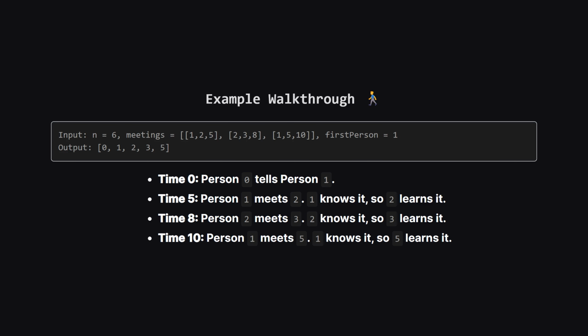Let's look at an example to make this concrete. We have 6 people. At time 0, person 0 shares the secret with person 1. Now look at the meetings. At time 5, person 1 meets person 2. Since person 1 already knows the secret, person 2 learns it. Later, at time 8, person 2 meets person 3. Since person 2 just learned it, they pass it to person 3. Finally, at time 10, person 1 meets person 5 and passes it along. So in the end, almost everyone knows the secret except person 4, who never met anyone with the secret.